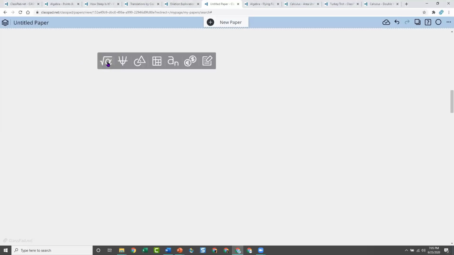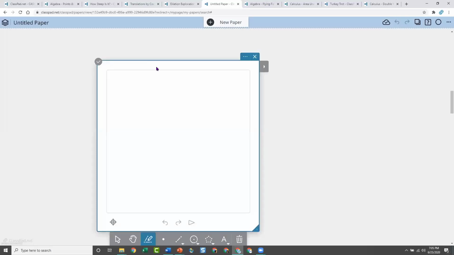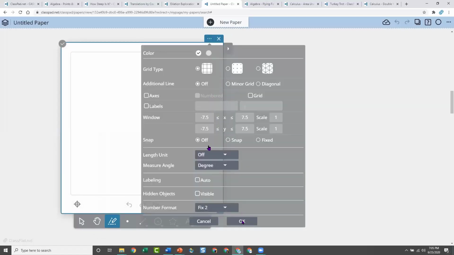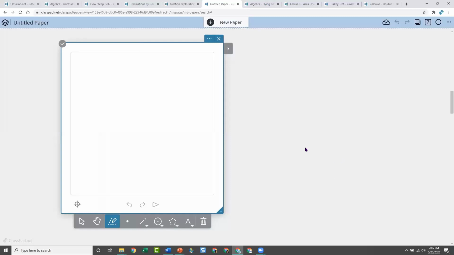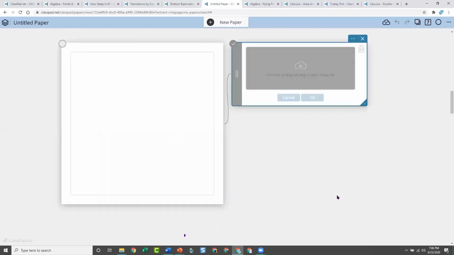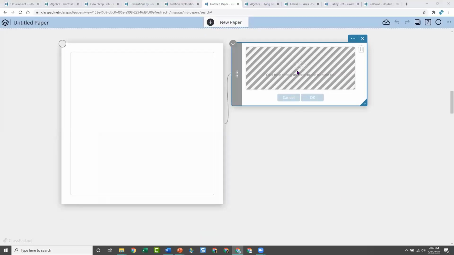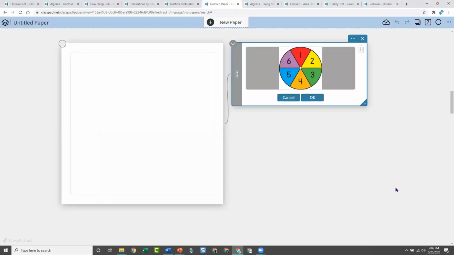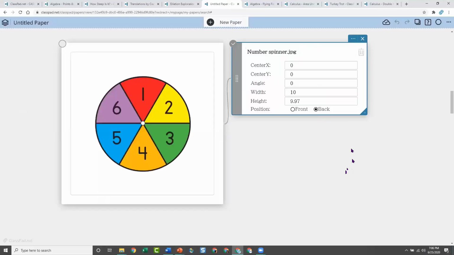Oh, I'm going to do geometry again because I want to show you some things that you can do to kind of change things. I'd like to go in here and turn off the auto labeling because I just don't like it. And I'm going to get my image. So remember, geometry, image is under the text, picture. And this time I'm going to do, I think that's the one I want. My number spinner. All right, so there's my number spinner.